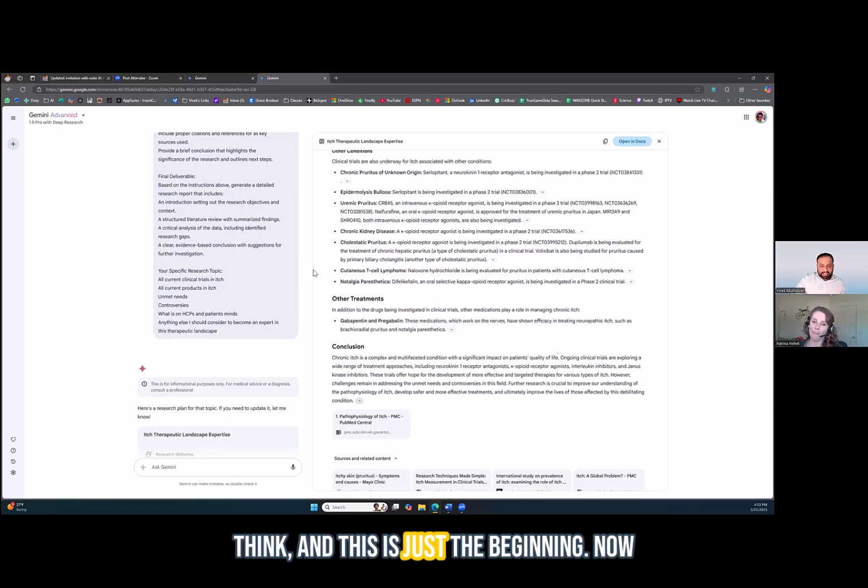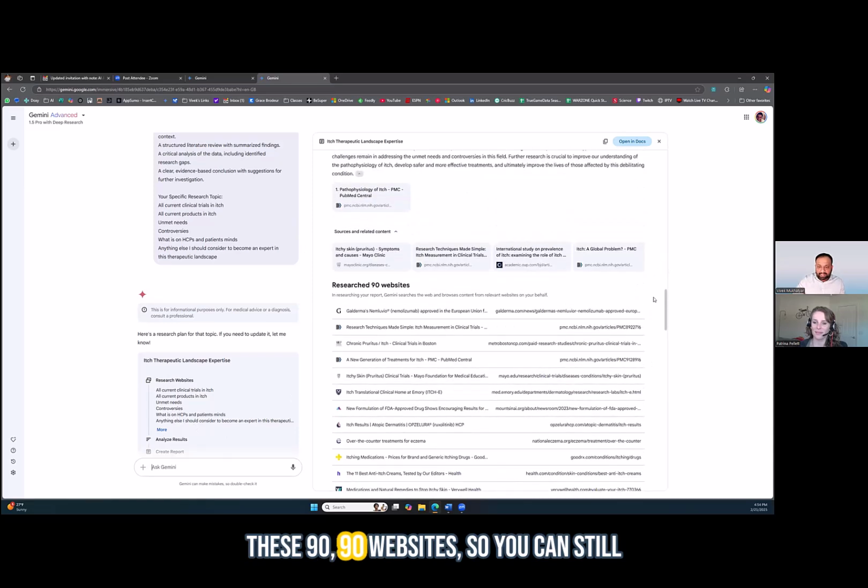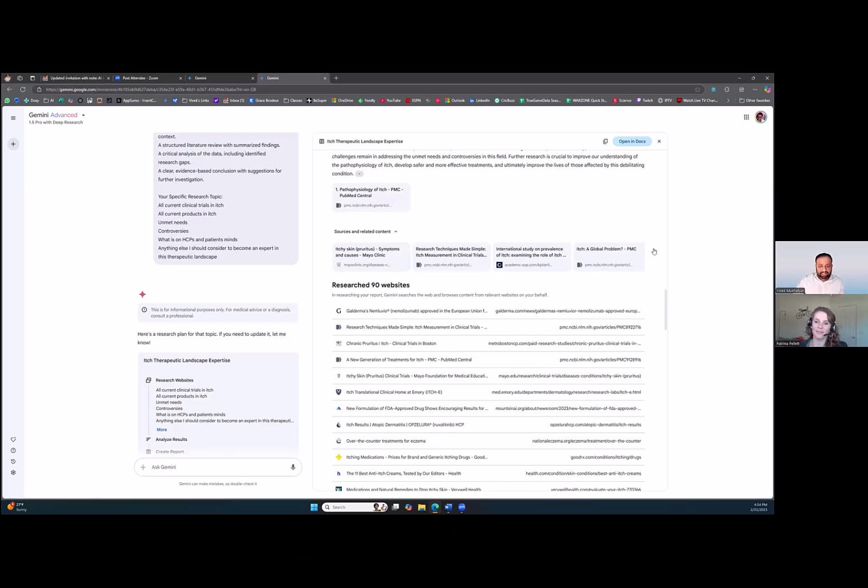I think, and this is just the beginning, you can expand on any of the sections by asking it to do additional work. You can also modify the report if you'd like. So you can continue to engage with the report, engage with the research, because it has built this repository of these 90 websites. So you can still continue to ask questions because it remembers these websites.